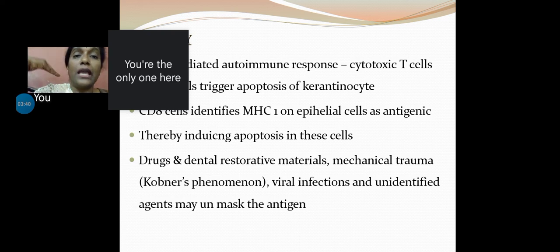This is how they execute the cytotoxic process in the cells. So they force the cell to die by apoptosis. There is no direct killing. They force the cell to undergo apoptosis.